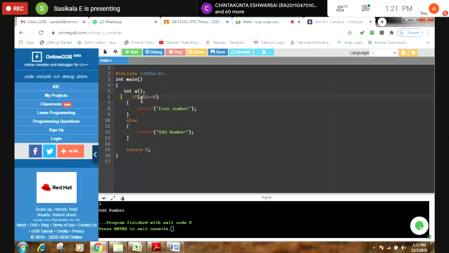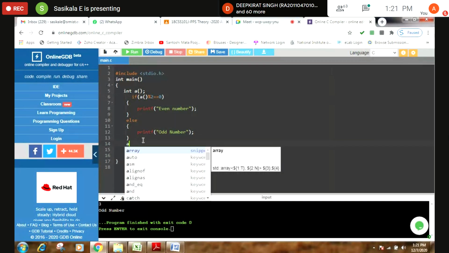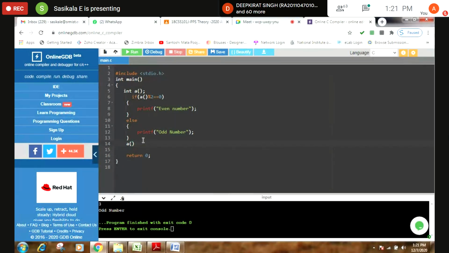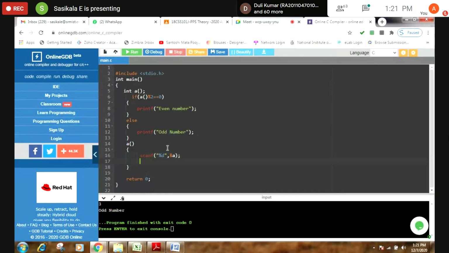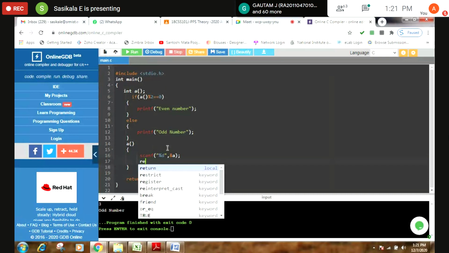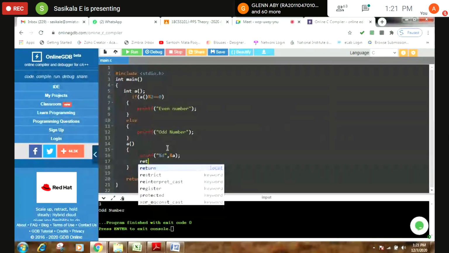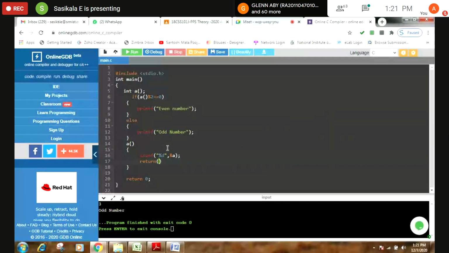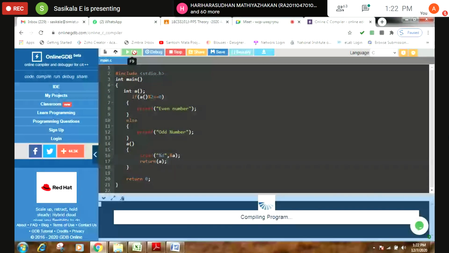See here, I can write a function and define the function over here. You can get an input and after that you can return the value. So if I execute this, the same thing.